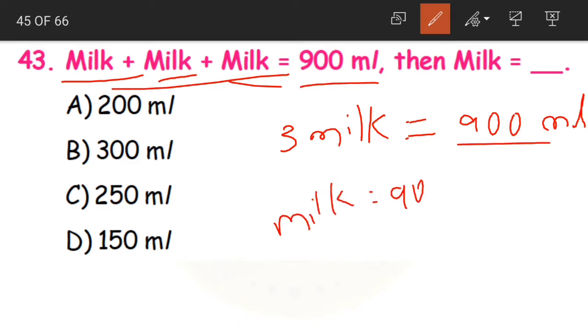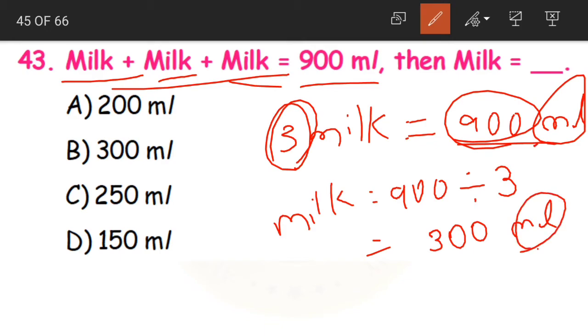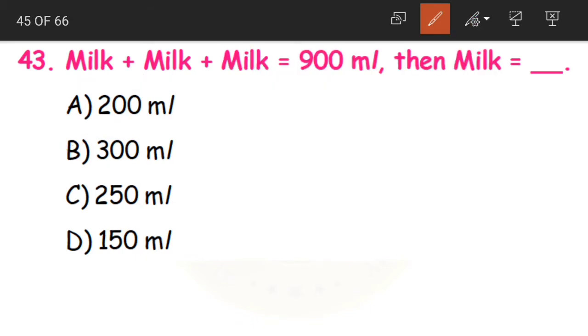The total ml divided by the number of milk. 900 divided by 3, that is nothing but 300 ml. The unit given in the question was ml. So even in the answer we have written ml. So 1 milk is equal to 300 ml, that is option B. Is this clear?